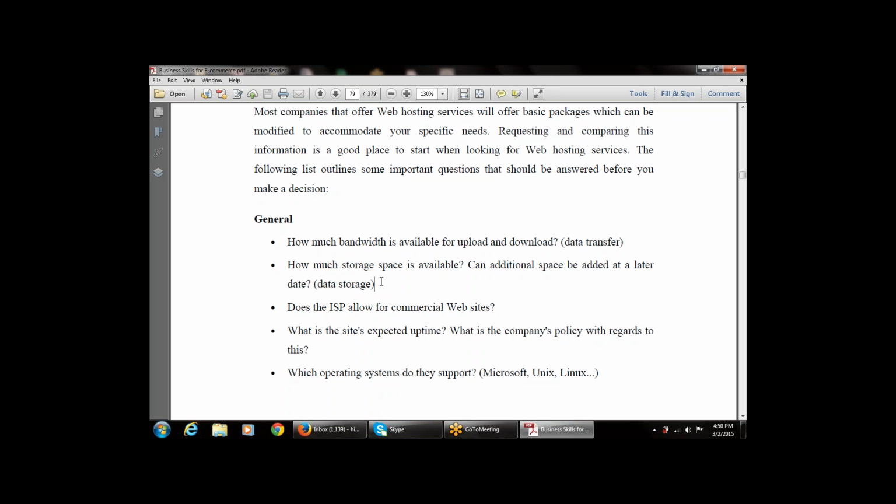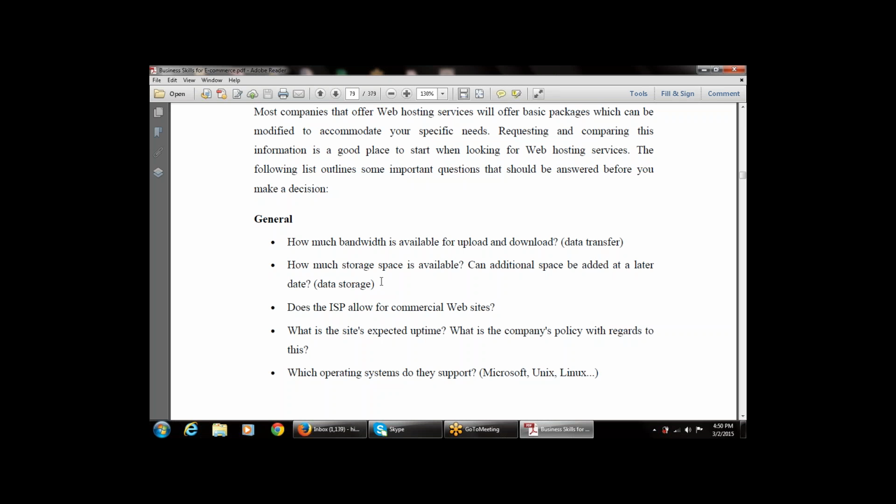The next question is, does the ISP allow for a commercial website? That is, does the ISP allow for the trading and purchasing of goods and services? That is, does it allow commercial websites or not?